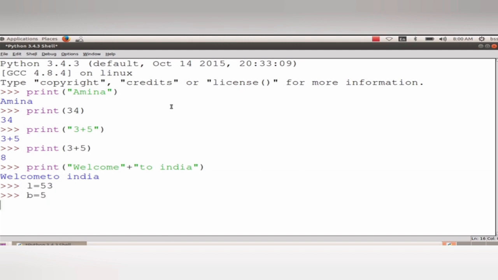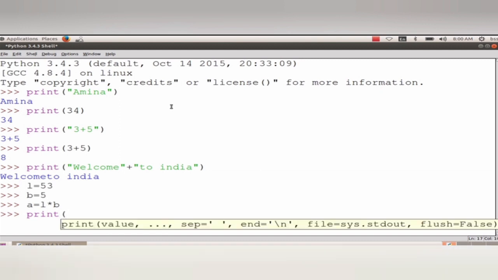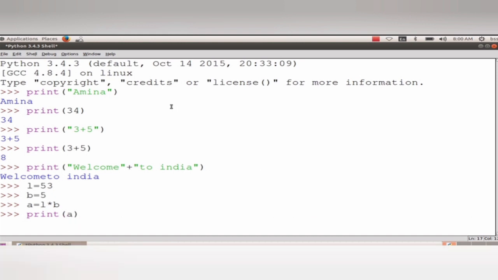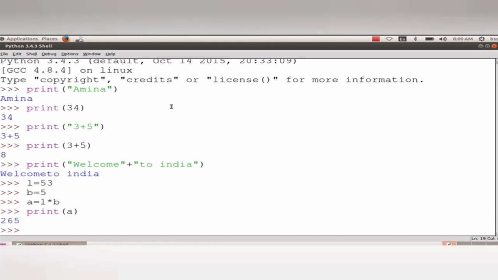For representing the area, you can give area directly. Here the equation is L into B. So the letters will be replaced with those particular values. Next, we are going to print the area. You have to print the particular value of area. Here you can see the value of area.